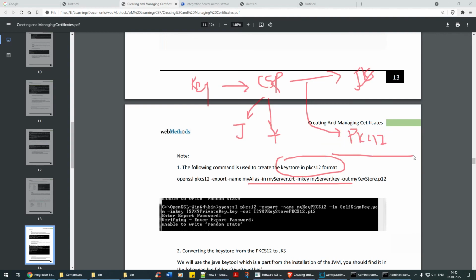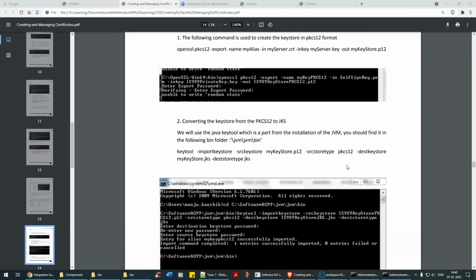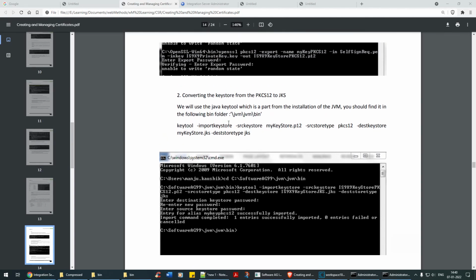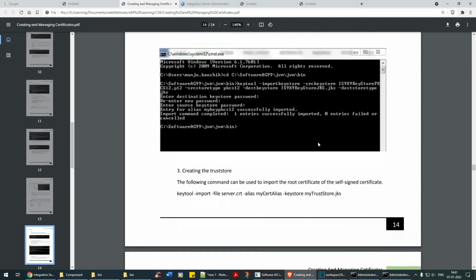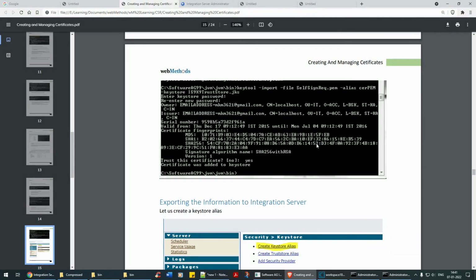Now these sections will help you provide the required information. See, converting the key store from PKCS12 to JKS format. These are all the different steps involved in case, in your project requirement, they ask for different formats and how to work it out. This document gives a layout of how to work it out.